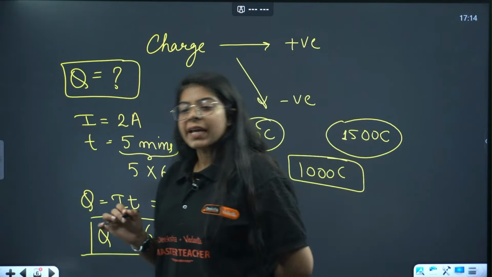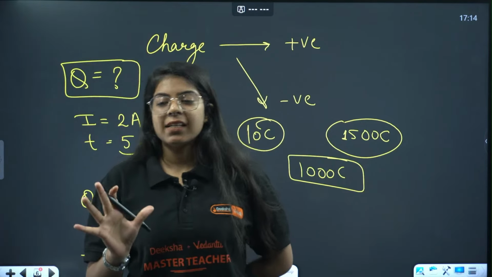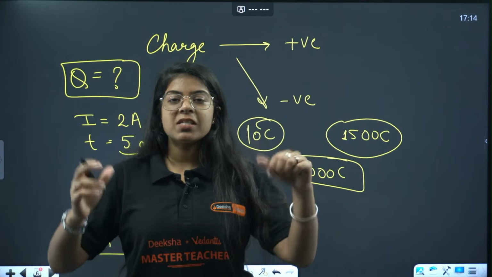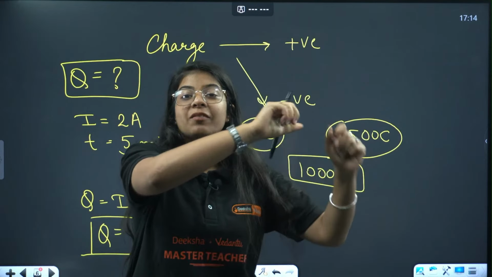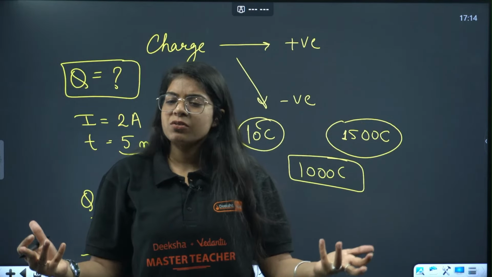What happens to negative charges during the flow of positive charges? See, we just take it as an assumption. If positive charges are going that way, that means negative charges are flowing in the opposite direction. That's what happens to negative charges.